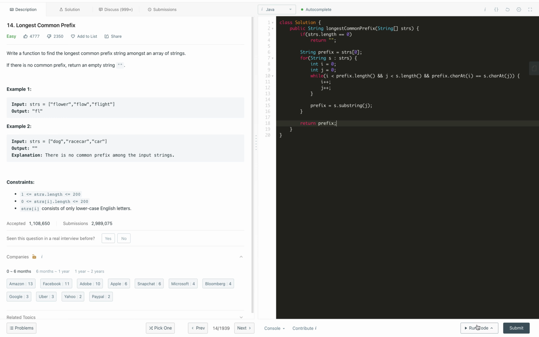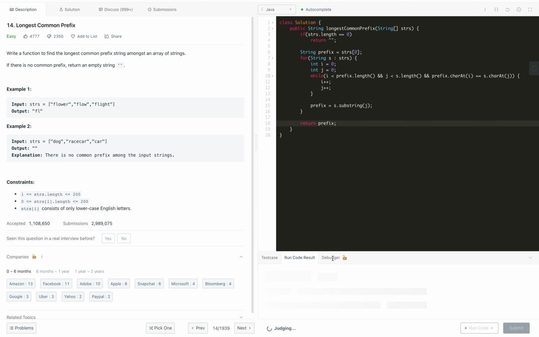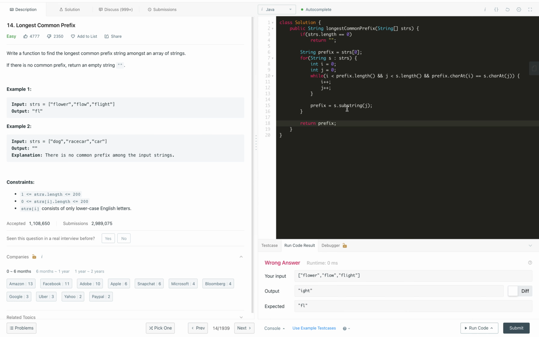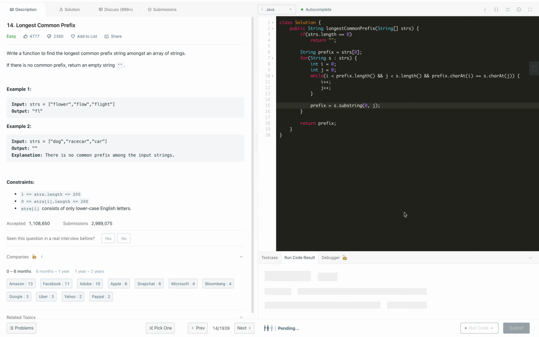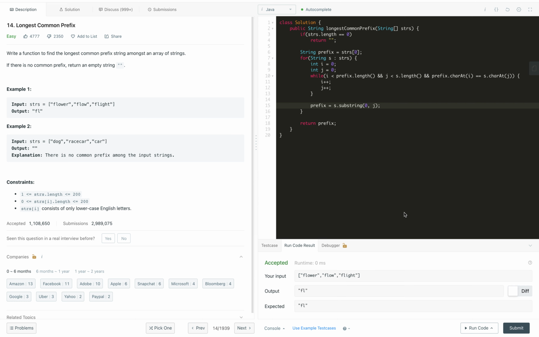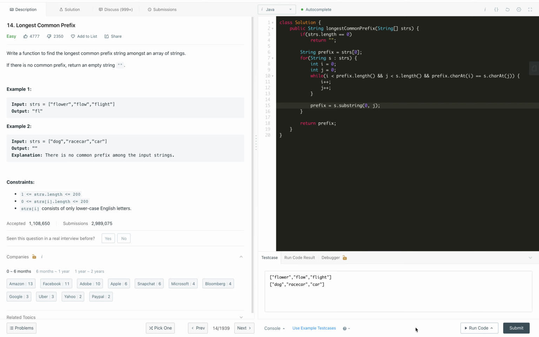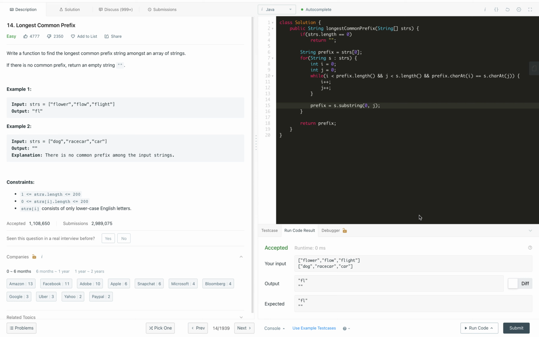So let's try to run the test case and compile the code. Oh, there is a typo in the code, because this should be 0 to j, not j2. In the substring method, if we pass one pointer as an index, it takes that as the initial index and the end will automatically be the length of the string. So we are getting the correct answer.